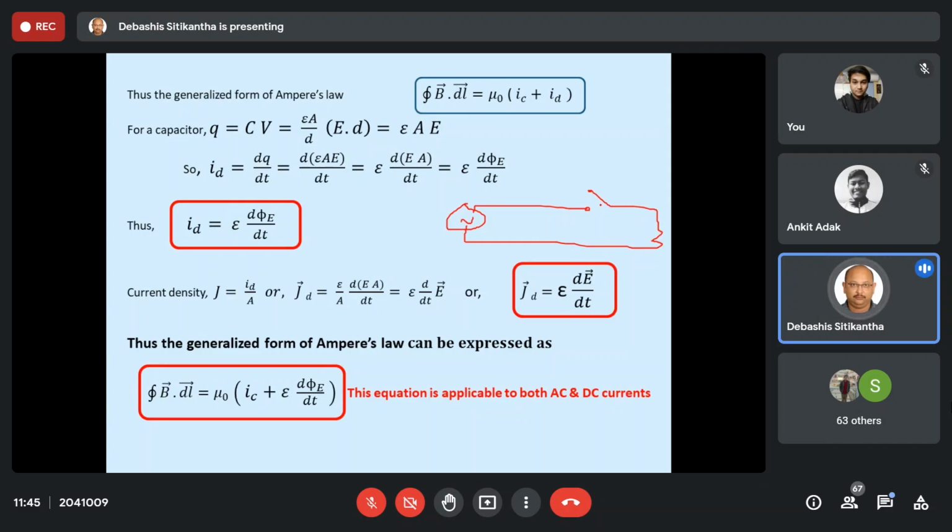If there is air, then air is an insulator. So this is basically behaving like a capacitor. But the problem is that here no displacement current is taking place. If it were displacement current, then this bulb would have glowed by itself. But this is not taking place. That means there is something about this displacement current which we still need to explore. So let us now see what that is.